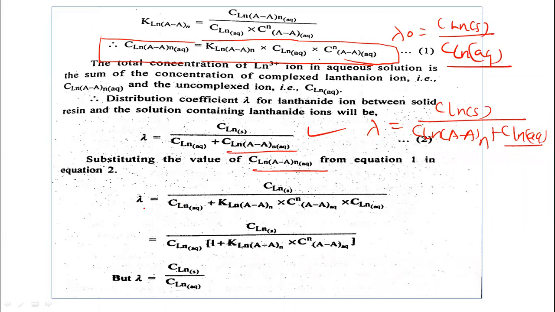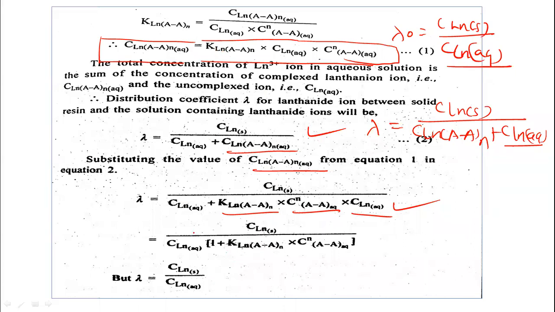So you can see this equation: lambda is equal to the concentration of the lanthanone in solid phase divided by the concentration of the lanthanone in aqueous phase, plus the stability constant of the complex multiplied by the concentration of the complexing agent multiplied by the concentration of the lanthanone in aqueous phase. So this denominator will change here. We are just putting in the value according to the complex formation process.